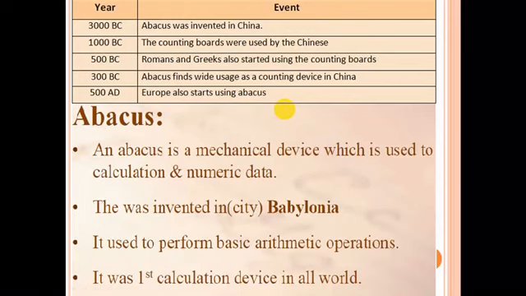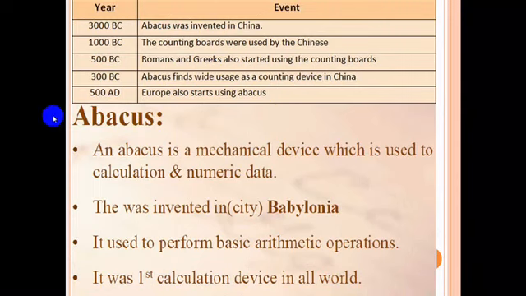The abacus is a mechanical device which is used for calculation and numeric data. As I said, it was invented in Babylonia, and it is used to perform basic arithmetic operations. It was the first calculation device in the whole world.